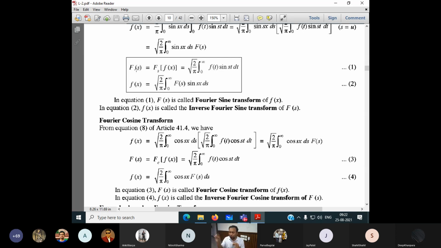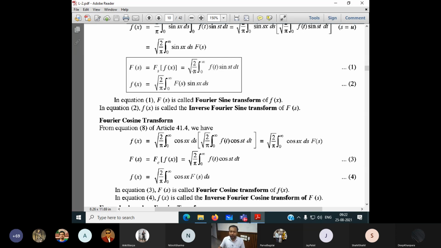So don't get confused, just look at the formula. You can understand whether they are talking about the Laplace transform or the Fourier transform. Many books represent capital Fs as a Laplace transform. But out of 10 books, 7 to 8 books write capital F as a Fourier transform. So don't get confused by the notations. Notation can be anything.